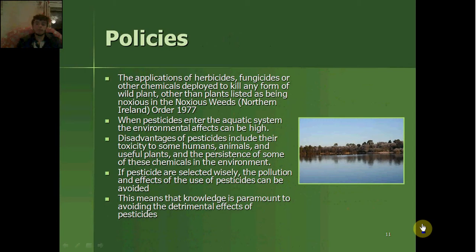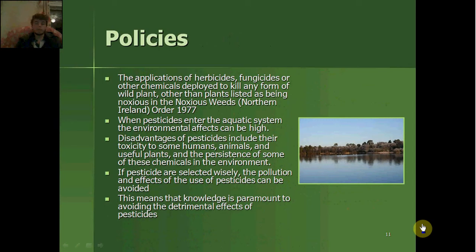Number 5. The application of herbicides, fungicides or other chemicals deployed to kill any form of wild plant other than plants listed as being noxious in the Noxious Weeds Order 1977. When pesticides enter the aquatic system, the environmental effects can be high.